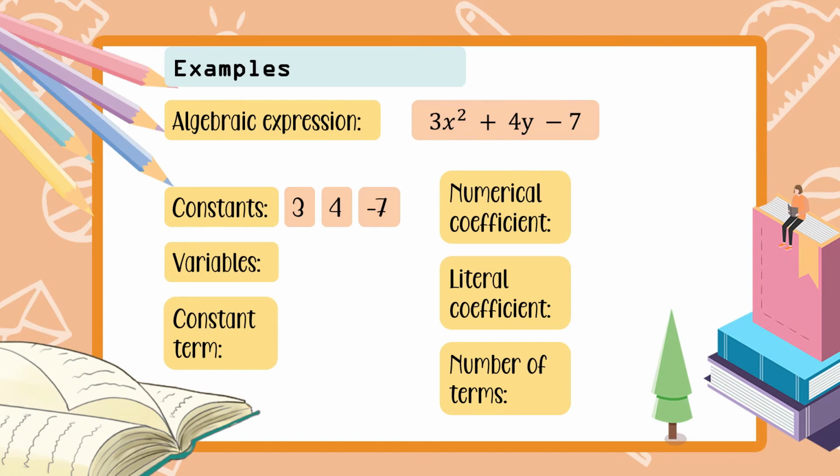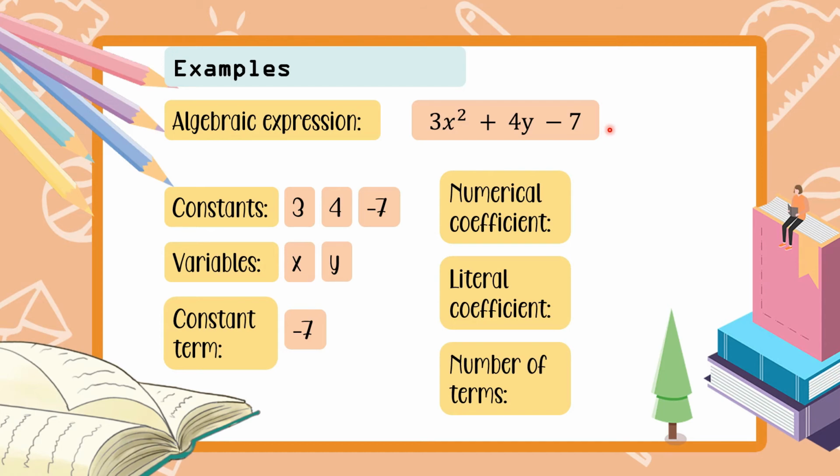Next, let's have the variables. So, ano-ano yung mga letters na nakikita natin sa ating algebraic expression? So, we have the x and we have y. Now, how about the constant term? So, ito yung constant lang na term. So, yung wala siyang kasamang variable. So, yung wala kasamang variable lang dito is yung minus 7 or the negative 7.